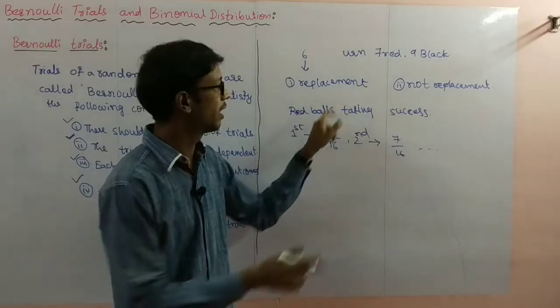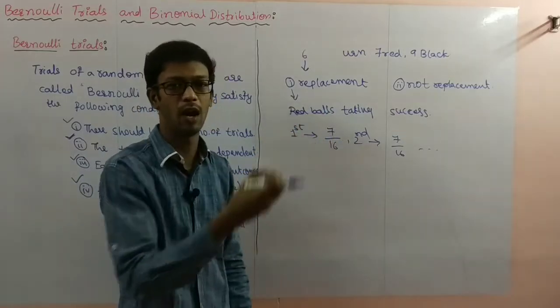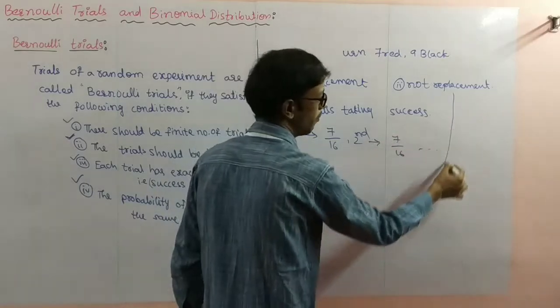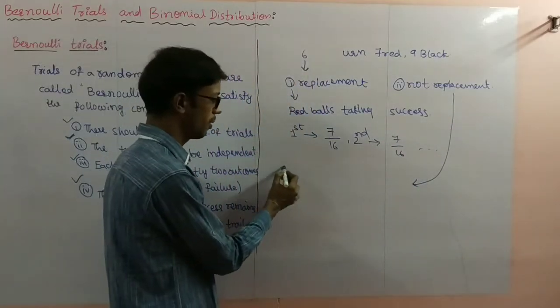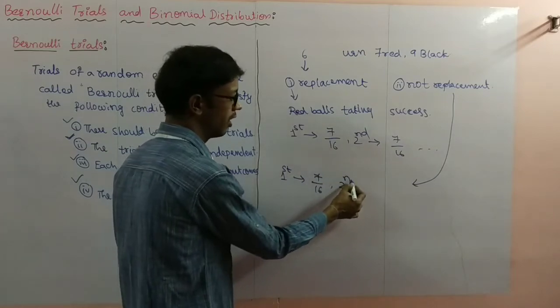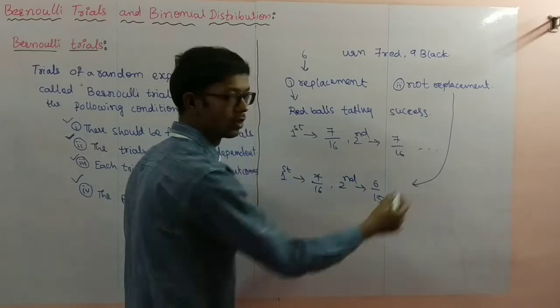You observe here replacement is allowed. So that's why again you are taking 1 ball, again you are keeping it in that urn. Next, without replacement. That means first time what is the probability of red ball? 7 by 16. Second one is 6 by 15. So on you will get.